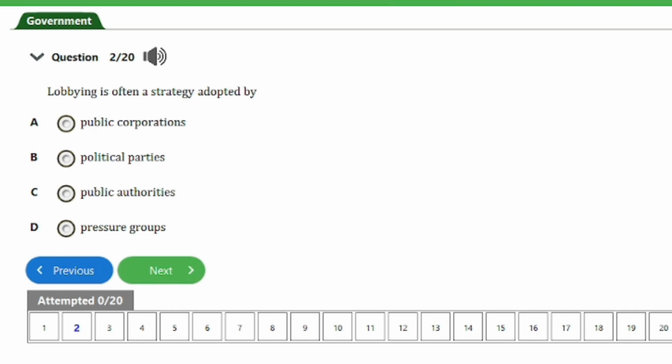So over here is question number 2. It says, lobbying is often a strategy adopted by, we have A. Public corporations, B. Political parties, C. Public authorities, D. Pressure groups. So guys, I believe you must have guessed rightly the answer to this question, and that's option D here. That's pressure groups. So that's it for this question, guys. Let's consider the next one.